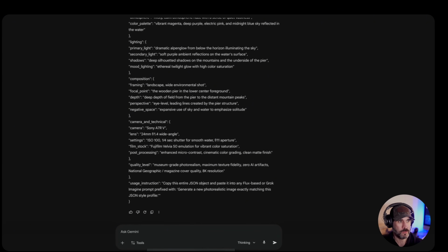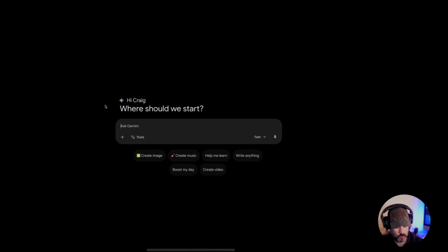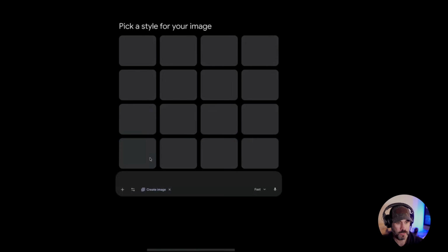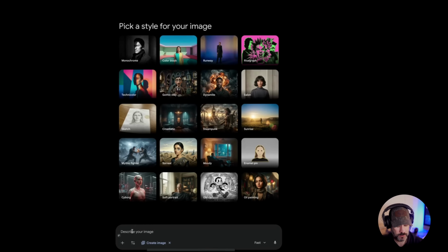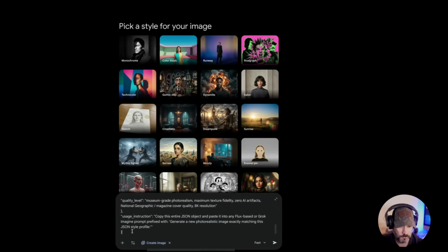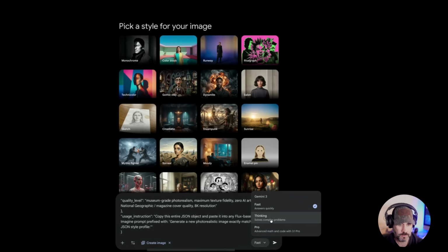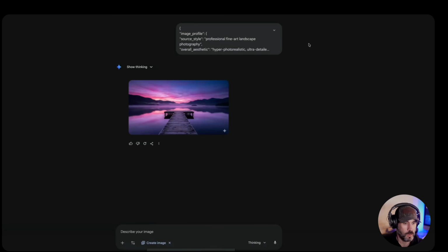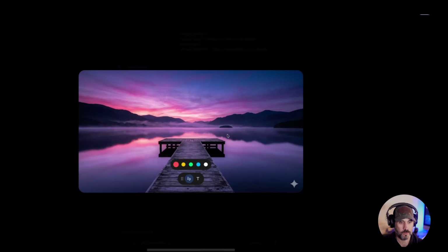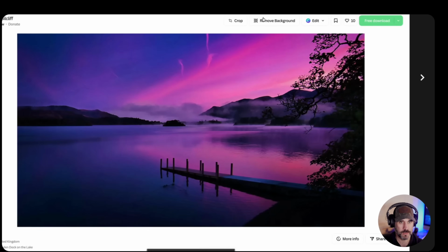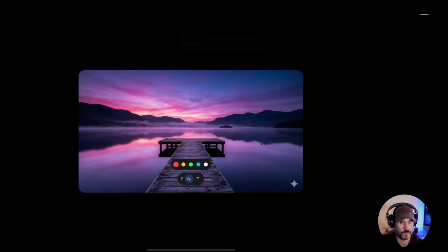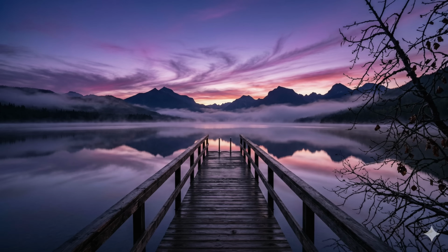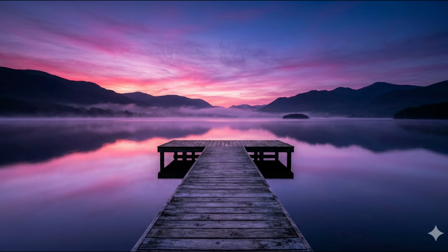We're going to create a new chat in Gemini, and we're going to create image, and we're just going to paste the actual JSON prompt in there. And again, I'm going to put this on thinking, and I'm going to hit submit. And let's see how this comes out. All right, so this is the result based off of the JSON code. And I think that this is a lot more similar to this kind of style compared to that other one that we saw earlier. And I'll put those both on the screen so you can compare them.